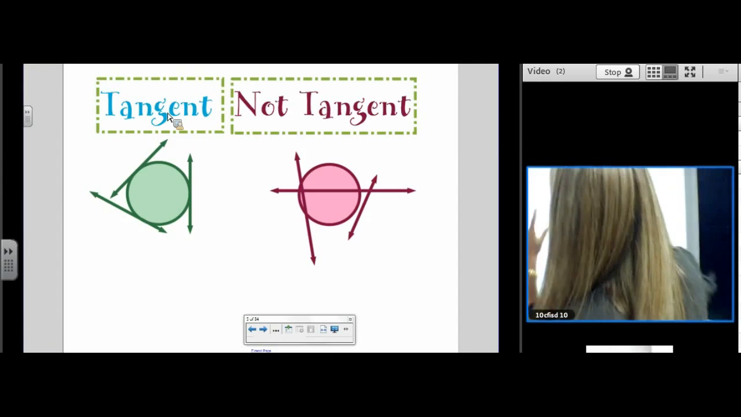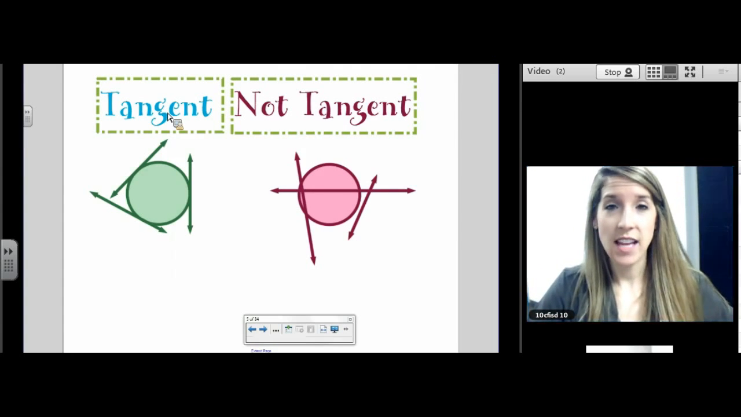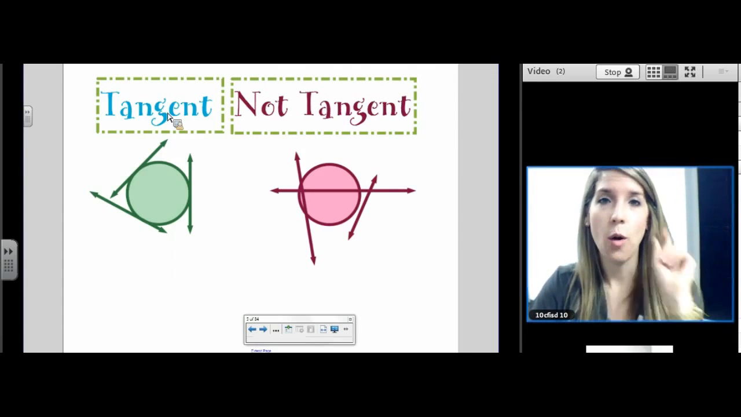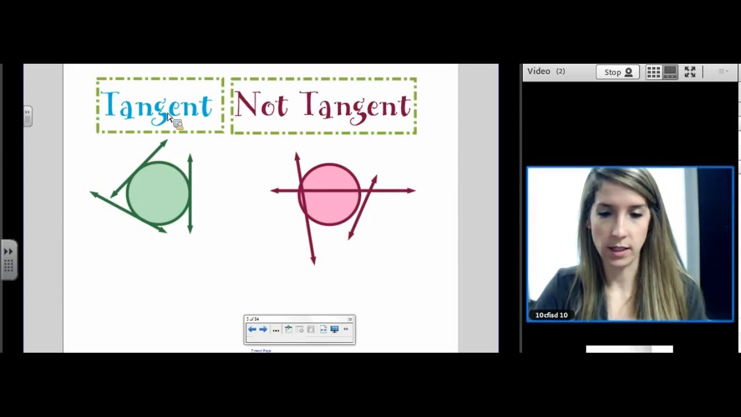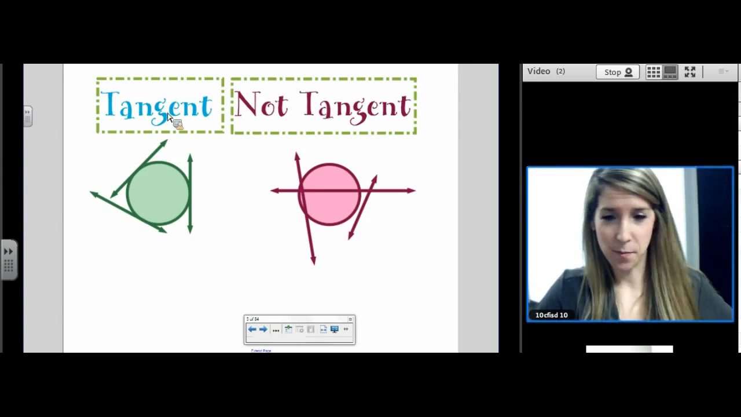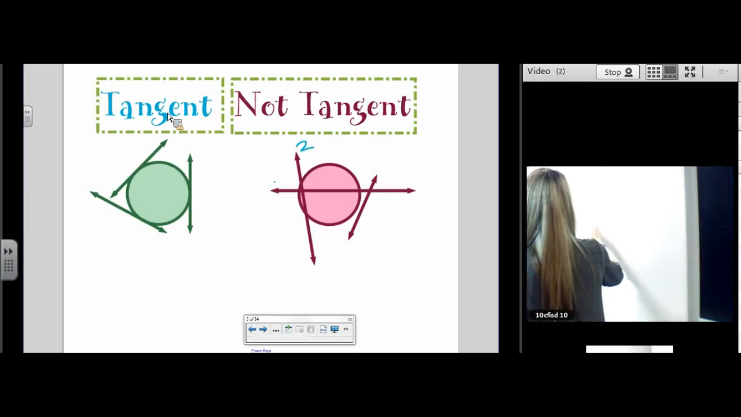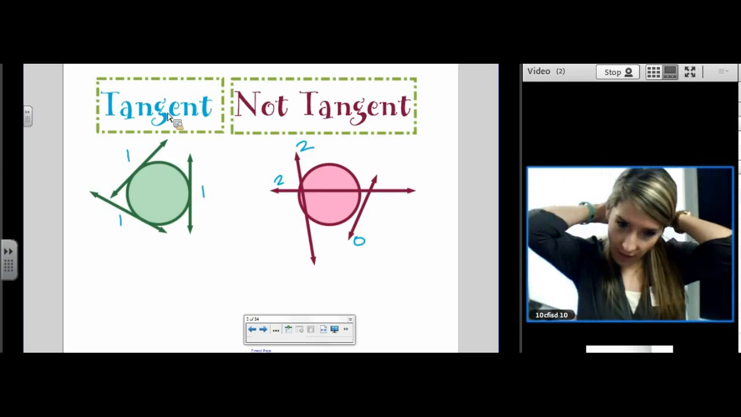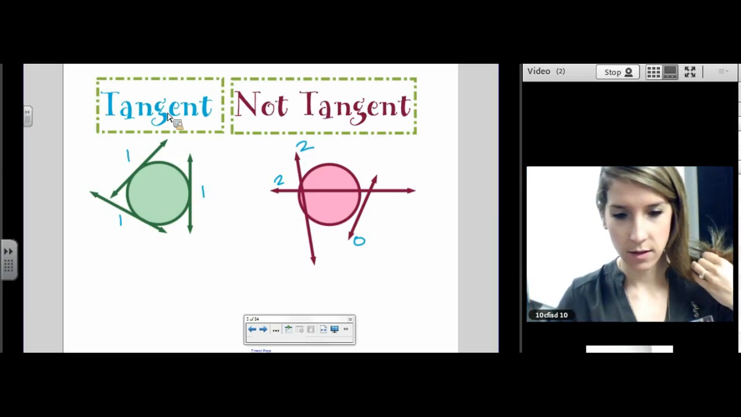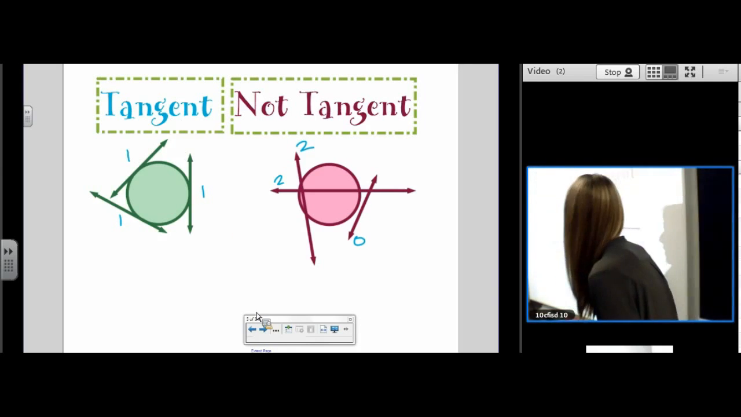So the one on the left, the green one, all of those are examples of tangent lines. A tangent line is a line that intersects the circle once and only once. Not tangent would be the raspberry colored one, where all of those lines are either intersecting it twice, or zero times. This is once, once, once. So that's how you identify a tangent line. The number of times it intersects will tell you whether it is a tangent or not.